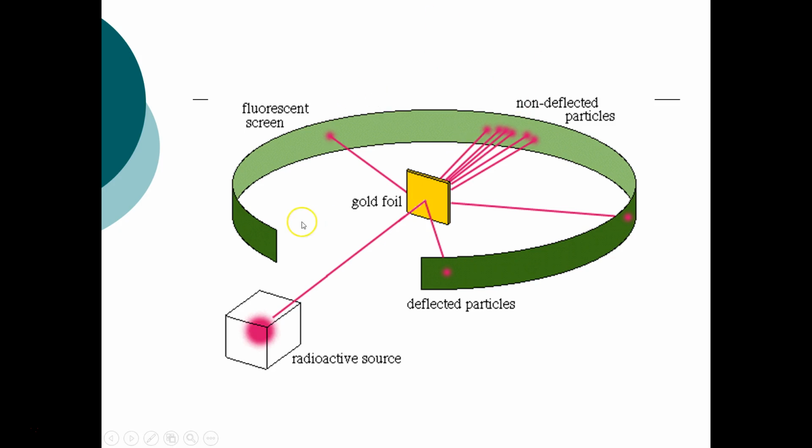He had a phosphorescent screen, kind of like a film, and it would allow him to see when these radioactive particles interacted with it. And he did see the majority of the particles go straight through the foil. But occasionally, he saw an alpha particle get deflected to the sides or bounce back, which was totally unpredictable. He had no idea that that would happen. He was very shocked, and he had to come up with an explanation of why that happened.